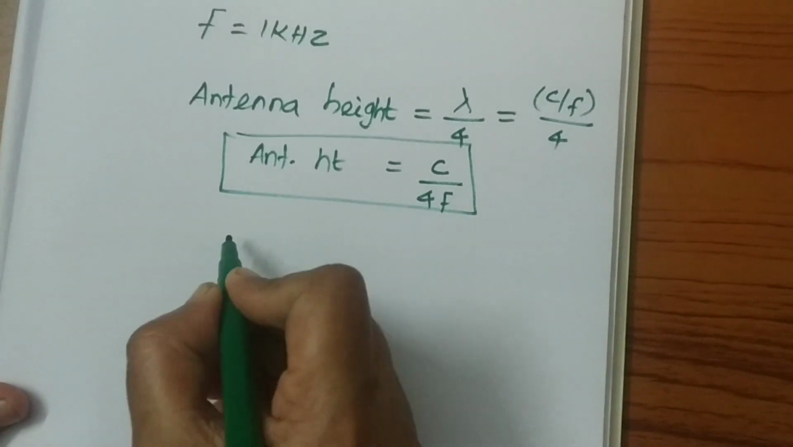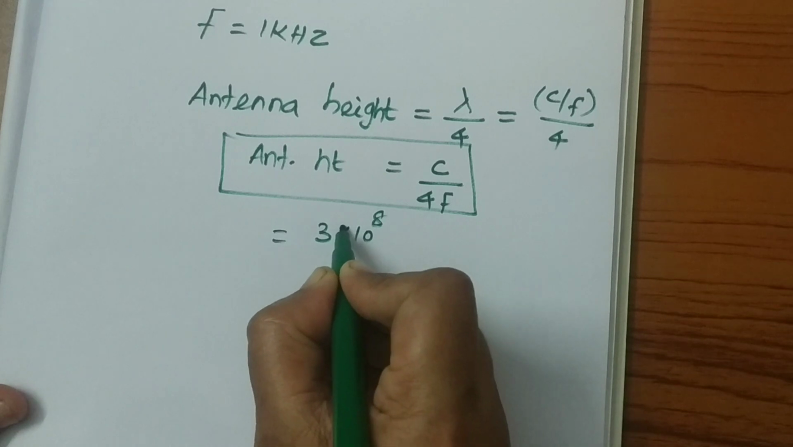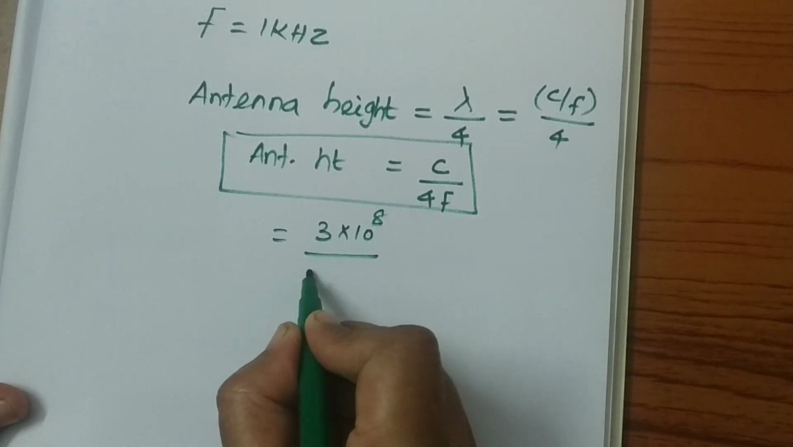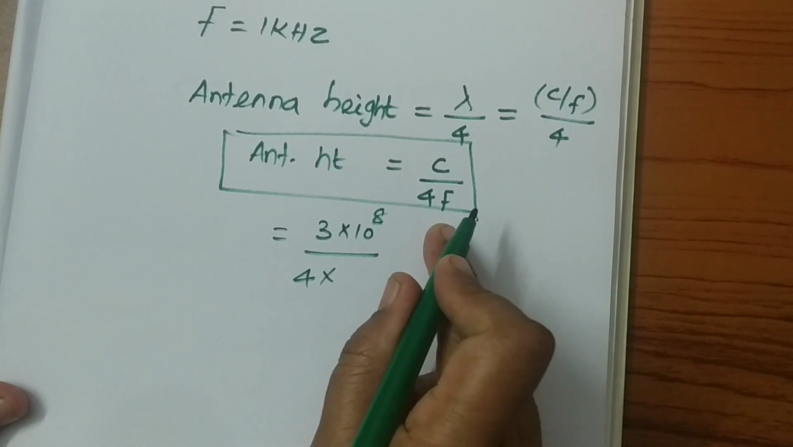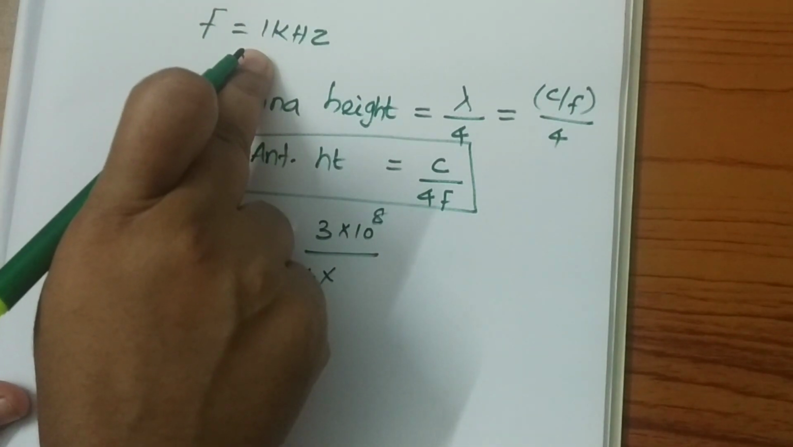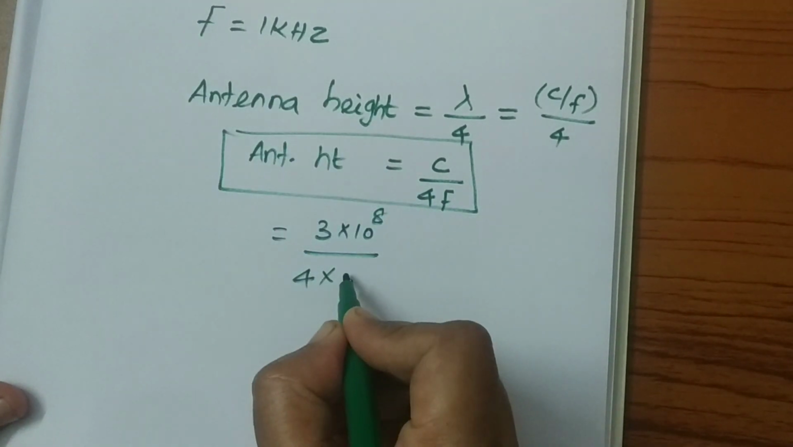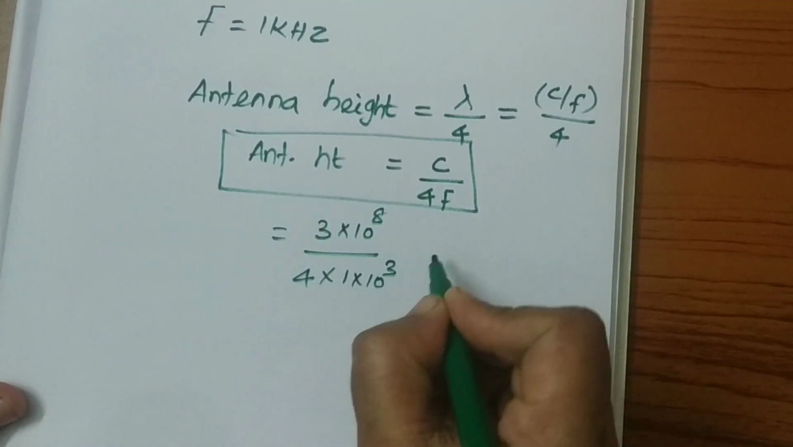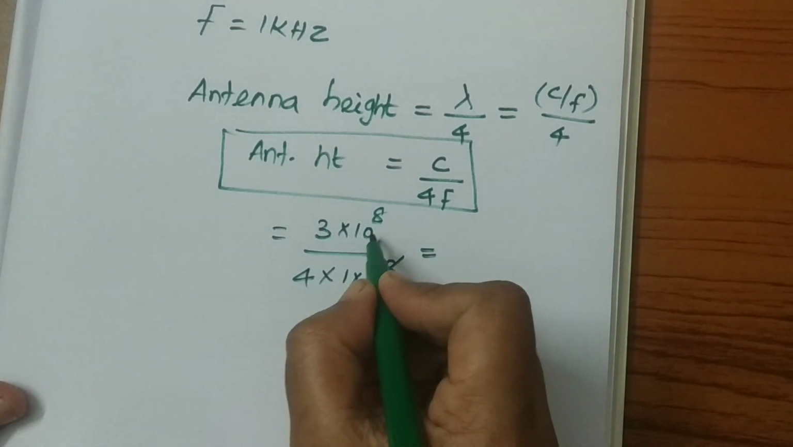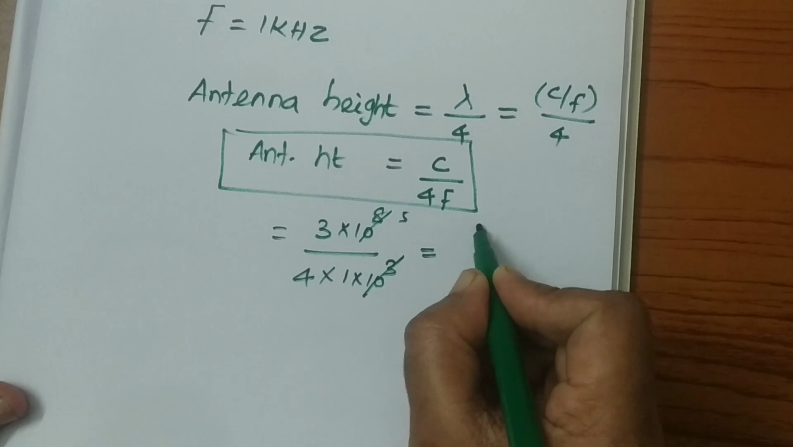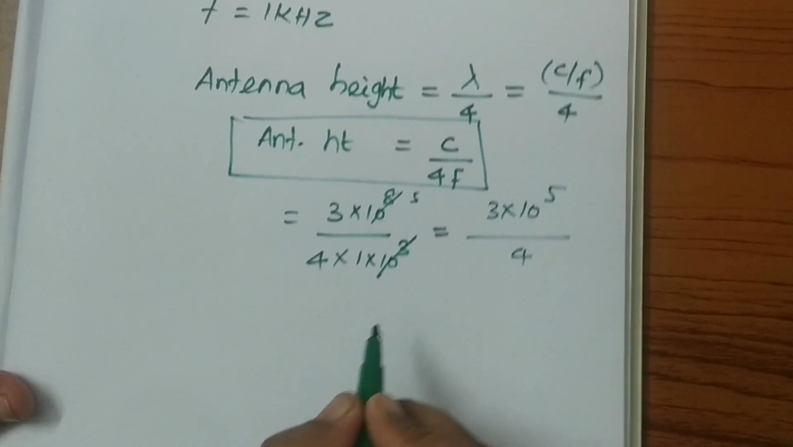We know that the value of C is 3 into 10 power 8, divided by 4 into whatever frequency we are selecting. Let us say we are going to transmit a 1 kilohertz low frequency audio signal. So that is 1 into 10 power 3. So 3 into 10 to the power of 5 divided by 4.